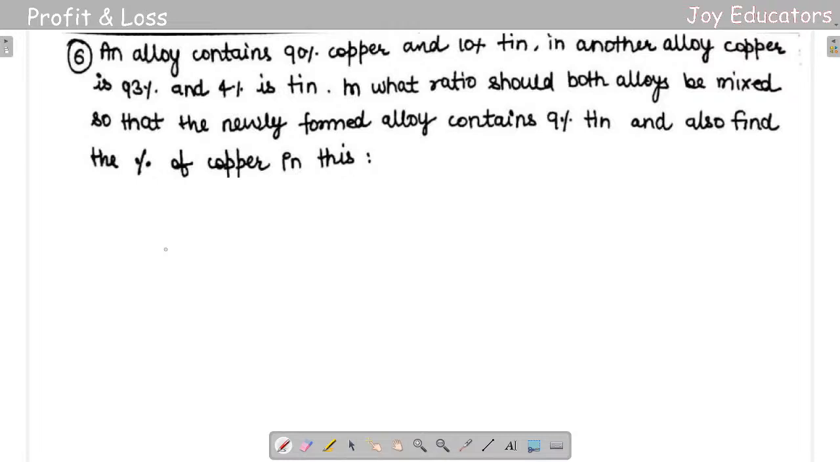Okay, so the first thing that you need to do here is, same thing. So first copper, 90% copper and 10% tin. Otherwise, copper is 93% and 4% tin. So let us take tin percentages first, because they already had given us tin percentage first. So first I'll be taking tin percentage.